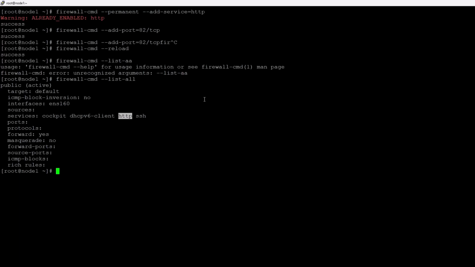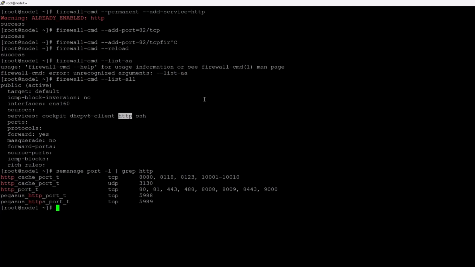And the next command is to see the SELinux settings. How you can do it: semanage port -l, then a pipe sign, grep, and http. With the help of this command, you know which kind of SELinux permission you need. So you don't need to remember it, you can copy it from here.